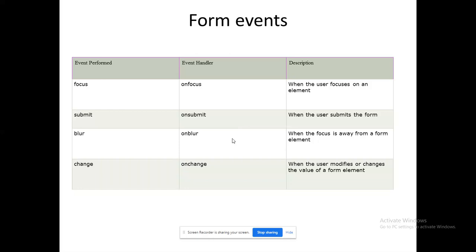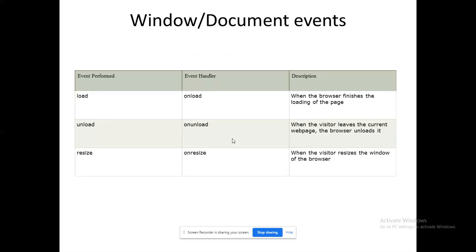On blur means when the focus is removed from one element to another. On change: when the user changes the value of a particular control, this on change event will be fired. These are the major events in forms.